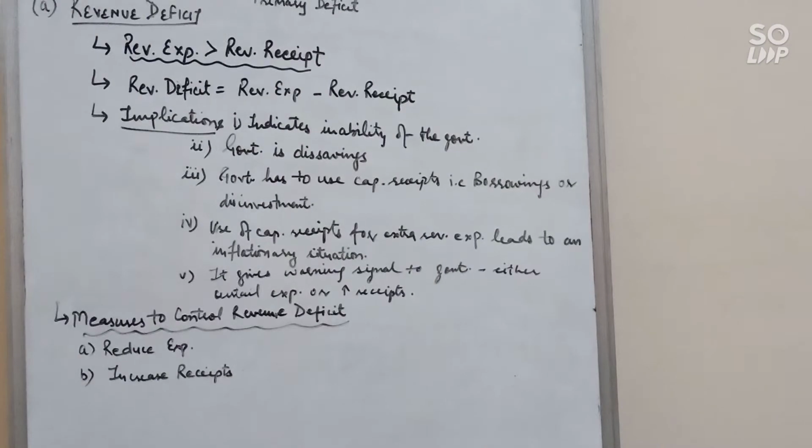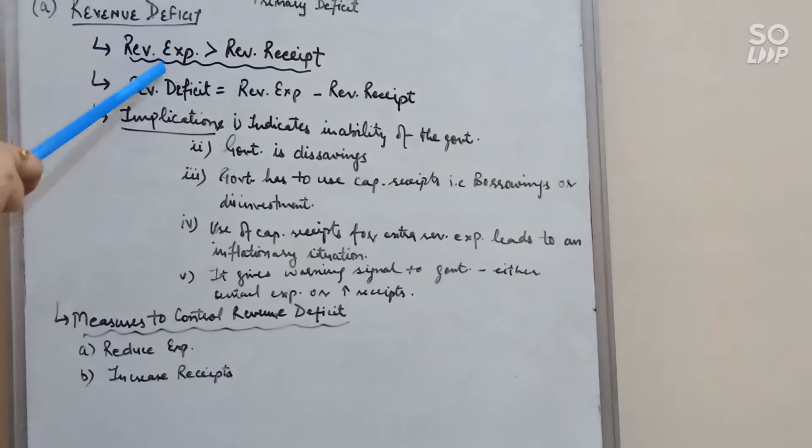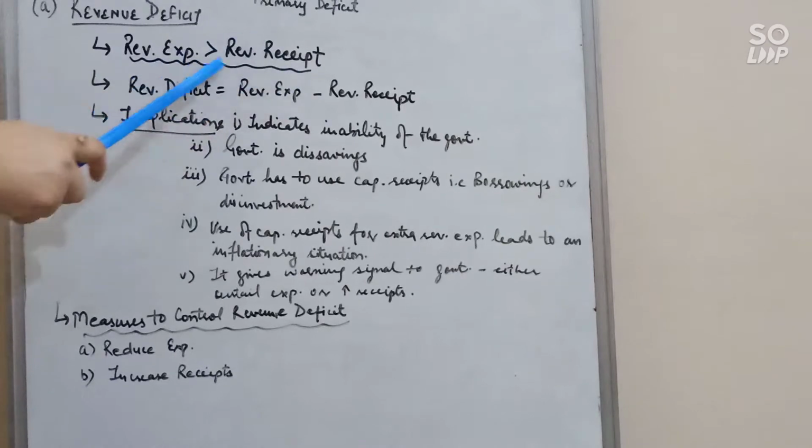So next is how we can control revenue deficits. Let's see measures to control revenue deficit. There are only two ways we can reduce or control our revenue deficits. So these revenue deficits are based on revenue expenditure and revenue receipt. Here we have more expenditure than the receipt. So how we can control?